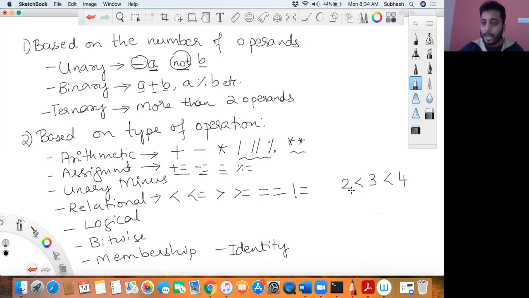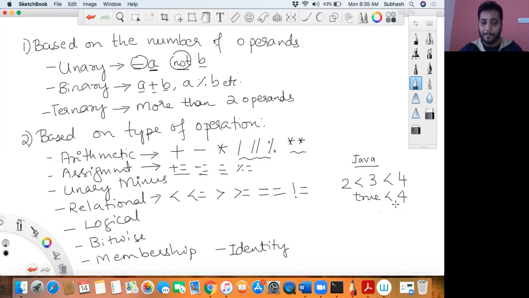If you don't know Java, it's okay, but for people who know Java and want to relate it to Python: in Java, 2 less than 3 would result in a true value, and true cannot be compared with the value 4. So this results in a compile time error in Java, because 4 is not considered a Boolean type, it is considered an integer.